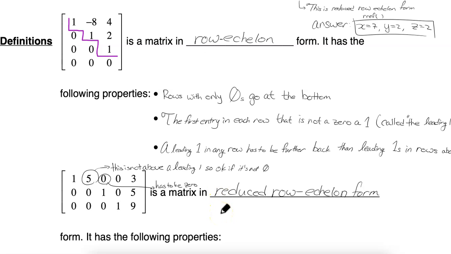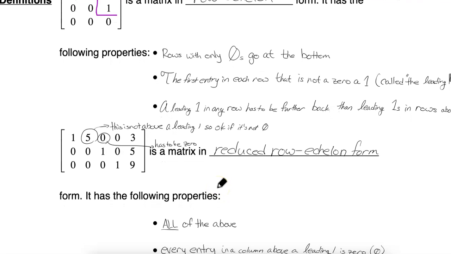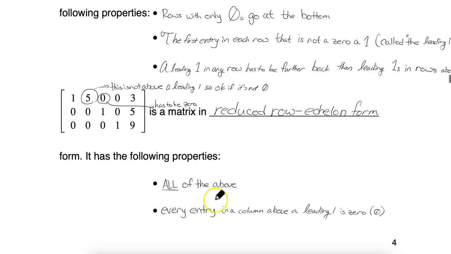Secondly, a matrix is in reduced row echelon form if it has one additional property. So all the properties from earlier still apply, but moreover, every entry in a column above a leading one has to be a 0. So notice above this leading one there is a 0. Above this leading one there are zeros.